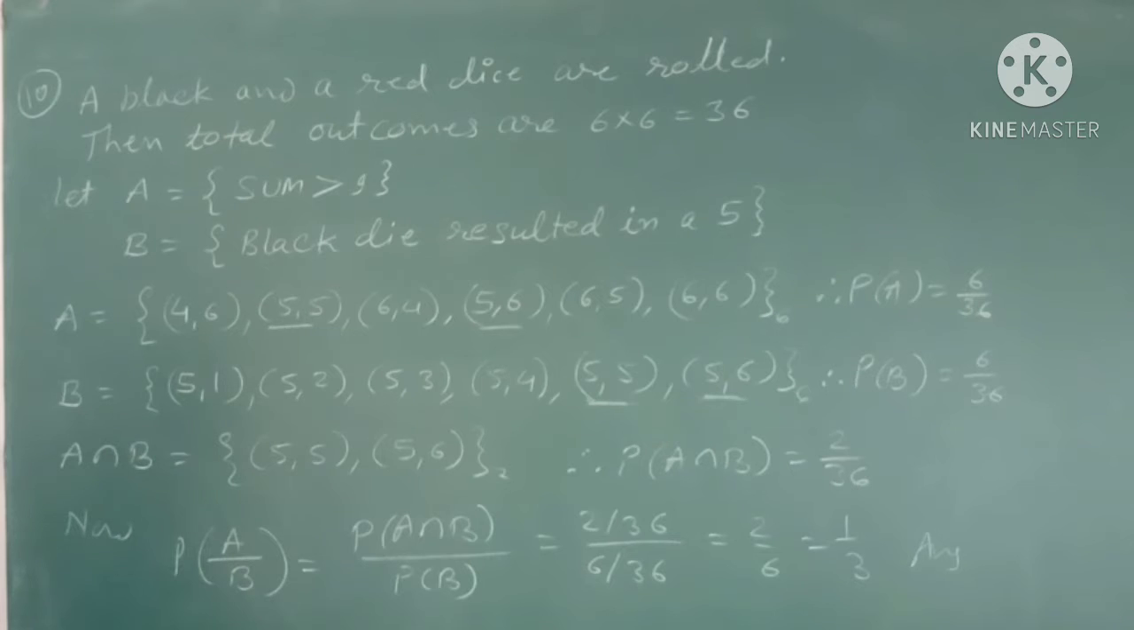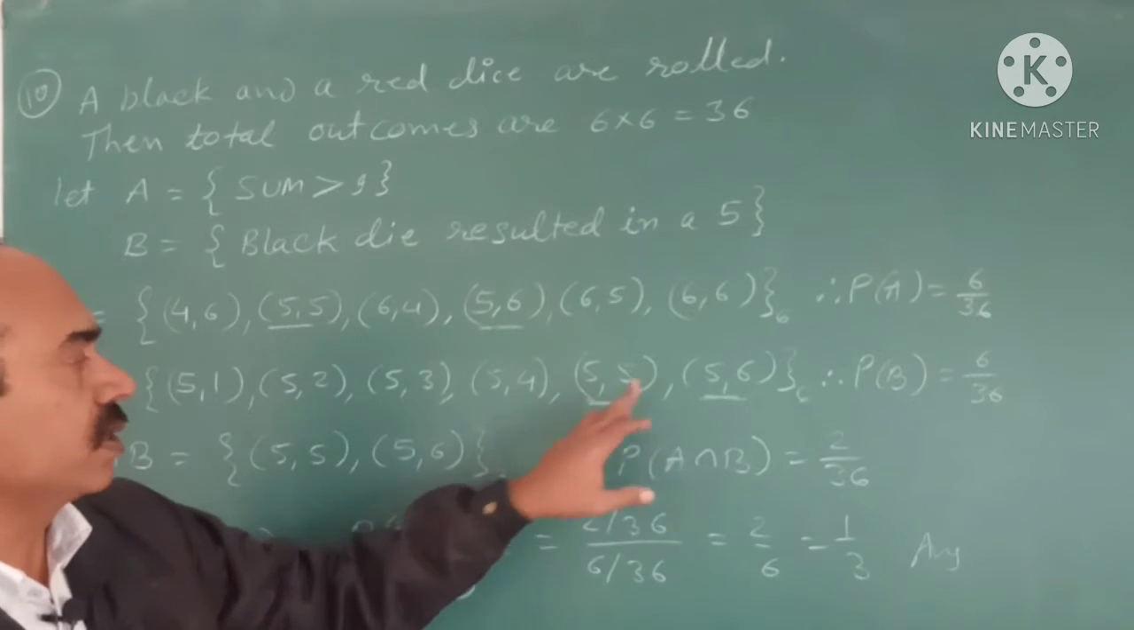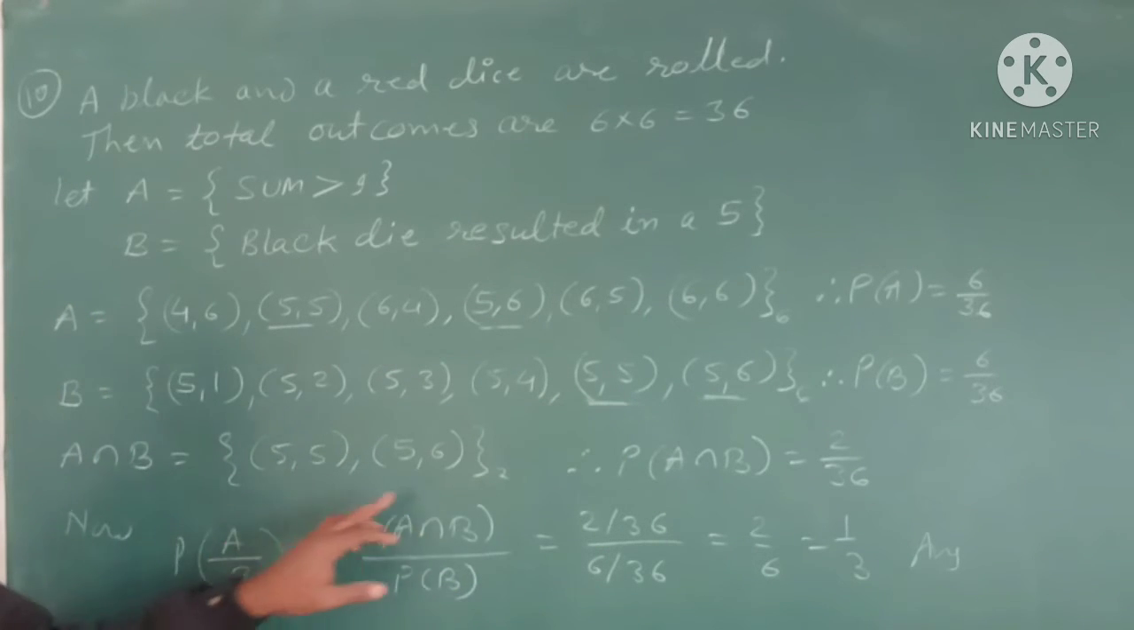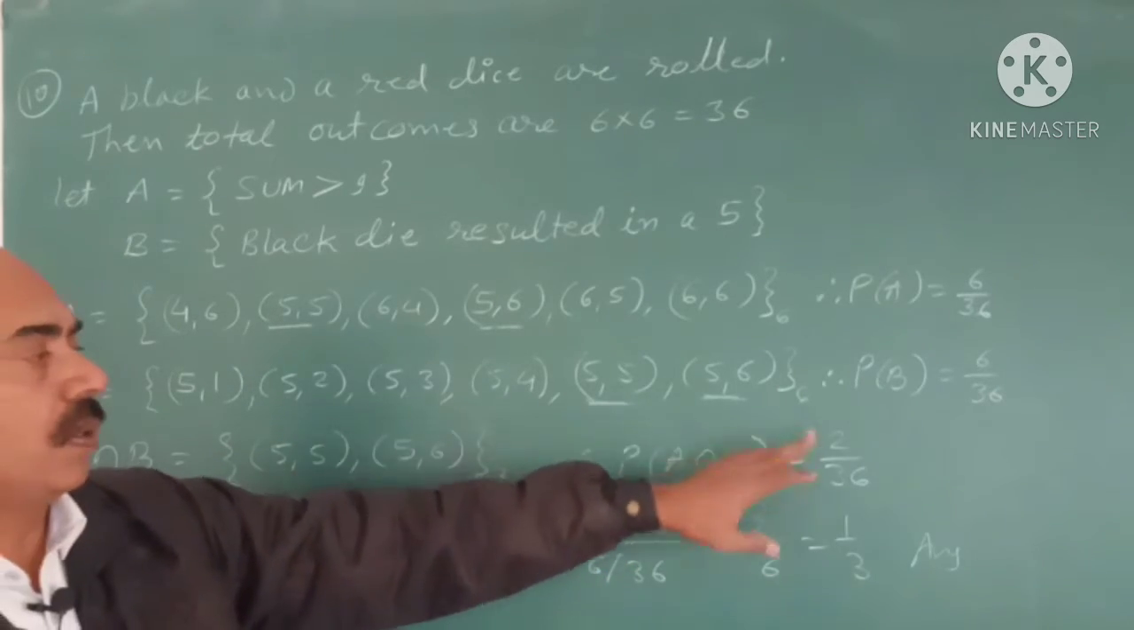A intersection B, the common part of A and B. So here only 5 5 and 5 6. These two are common. So there are only 2 elements. So probability of A intersection B is 2 upon 36.